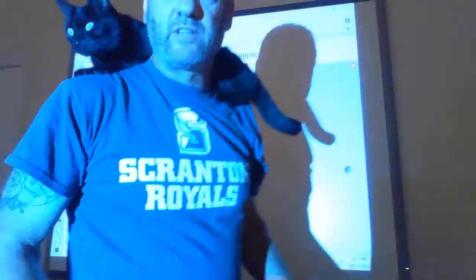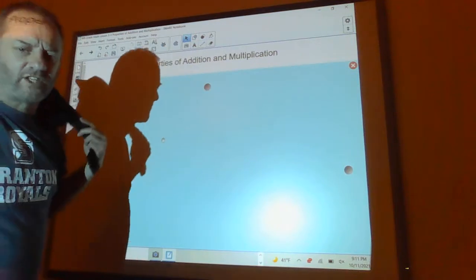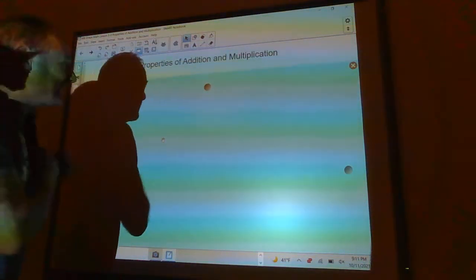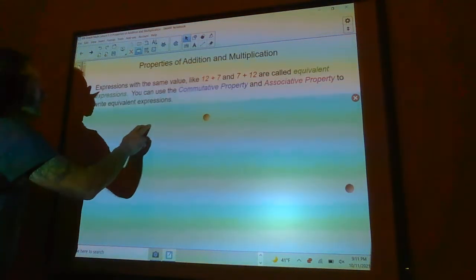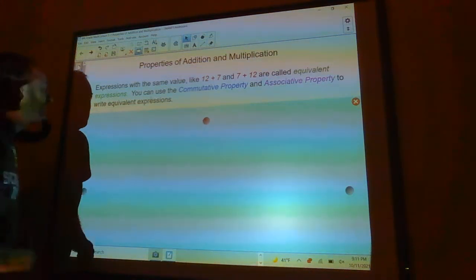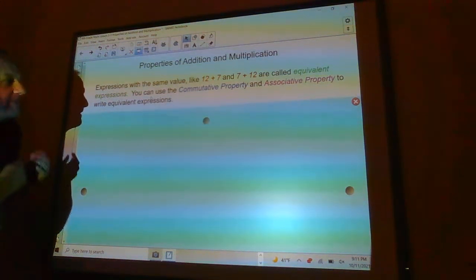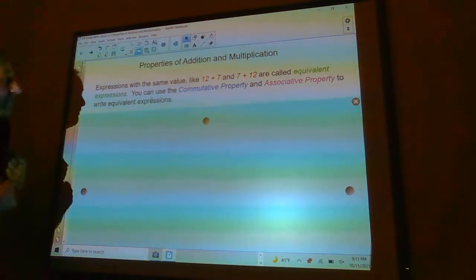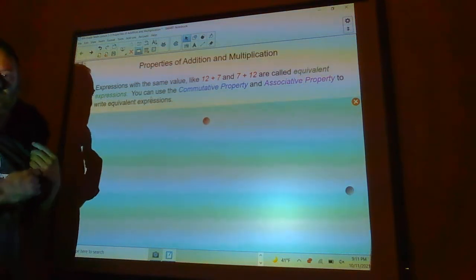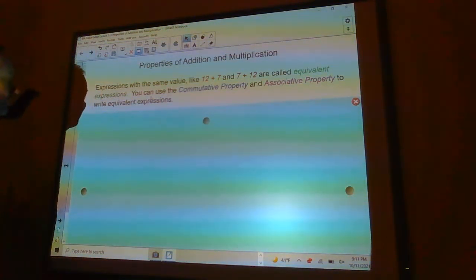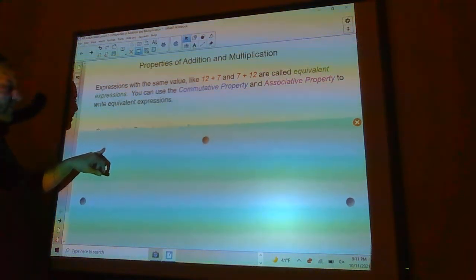Hi guys, today we're going to talk about properties of addition and multiplication, and Luna the Math Cat's going to help us out with this today. So, let's talk about expressions. Expressions with the same value, like 12 plus 7 and 7 plus 12, are called equivalent expressions, okay? And you can use the commutative property or the associative property to write equivalent expressions.